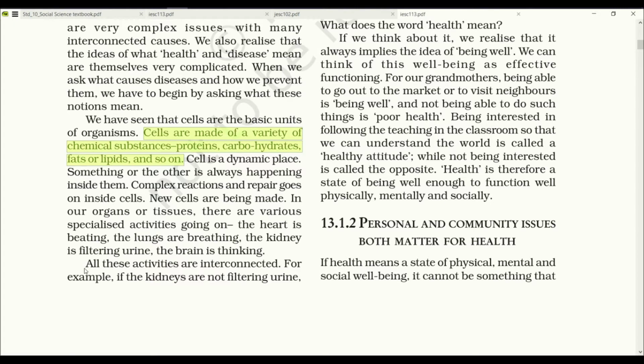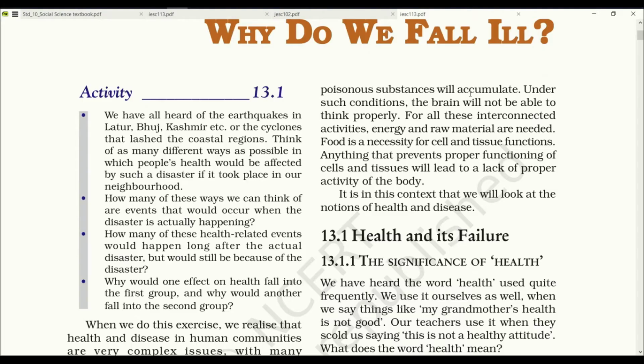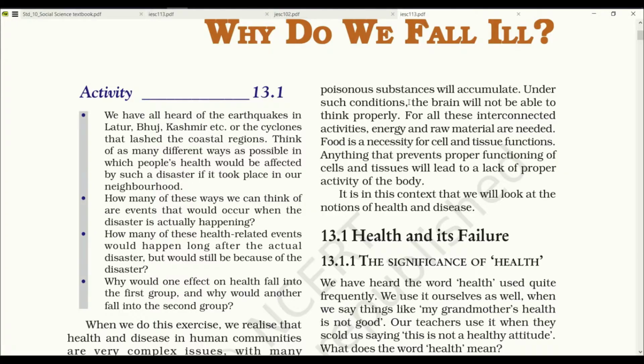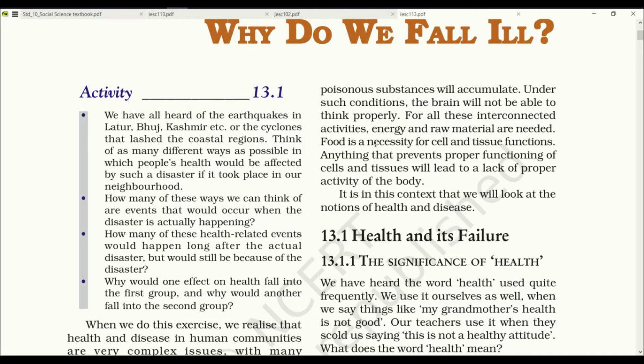All these activities are interconnected. For example, if the kidneys are not filtering urine, poisonous substances will accumulate. Under such conditions, the brain will not be able to think properly. For all these interconnected activities, energy and raw materials are needed. Food is a necessity for cell and tissue functions. Anything that prevents proper functioning of cell and tissues will lead to a lack of proper activity of the body.